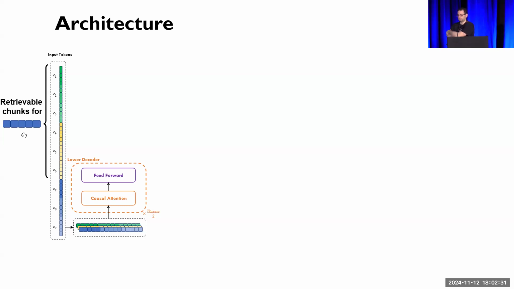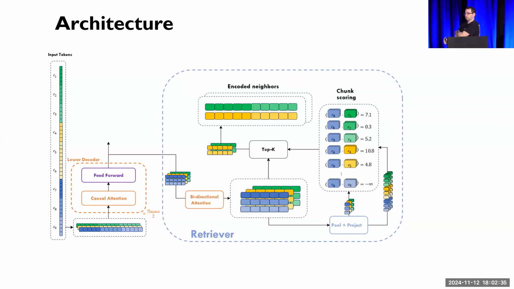Let's see how retrieval is performed. After applying the lower decoder, we pass these representations over to the retriever. The retriever pools and projects these representations into query and key chunk representations.